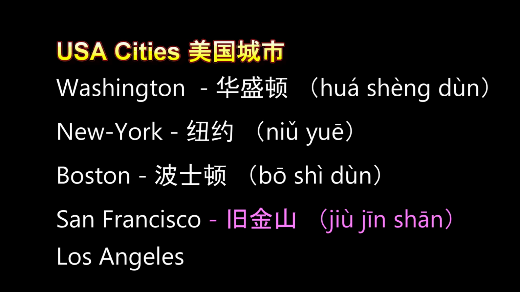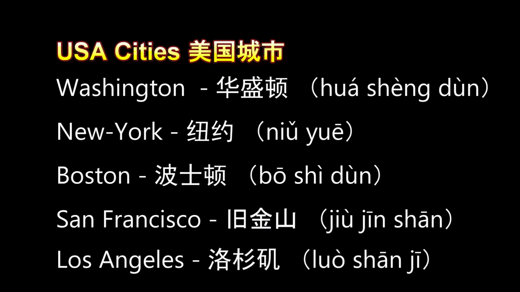But if we look at 金山, it means golden mountain. In San Francisco, well, it's not raining very often, so the mountains really look like they are of a golden color. And there's also the Golden Bridge. So it's quite original. It doesn't sound the same at all, but it means something that San Francisco is known for. Then we have Los Angeles, which is 洛杉矶.